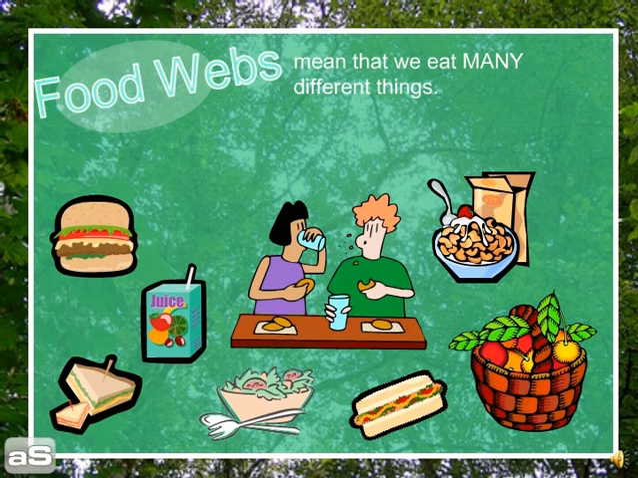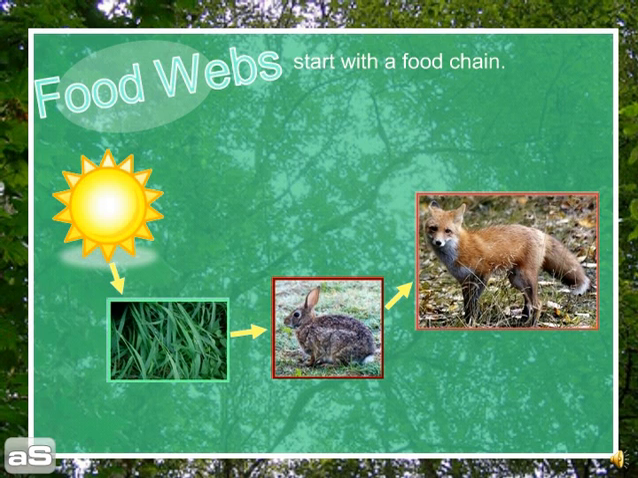Food webs mean that we eat many different kinds of things. Food webs start off with a single food chain. Here in our food chain from our Glogster poster, we have the sun. Then the sun gives its energy to plants, or producers, who use photosynthesis to make their own energy. Then those producers are eaten by primary consumers, or animals that eat plants. Then they are in turn eaten by secondary consumers, or animals that eat other animals.